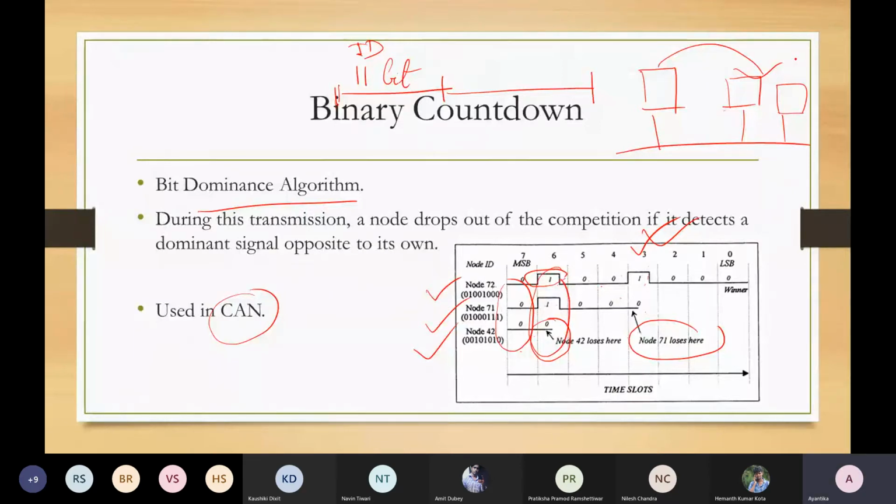Any other question? Yes, ma'am. Ma'am, who decides what priority IDs, which nodes get what IDs? Which node gets which ID is decided by different protocols. Maybe it is statically associated with that node, maybe it is centrally decided at runtime. There are different scenarios and versions of how to decide this ID.